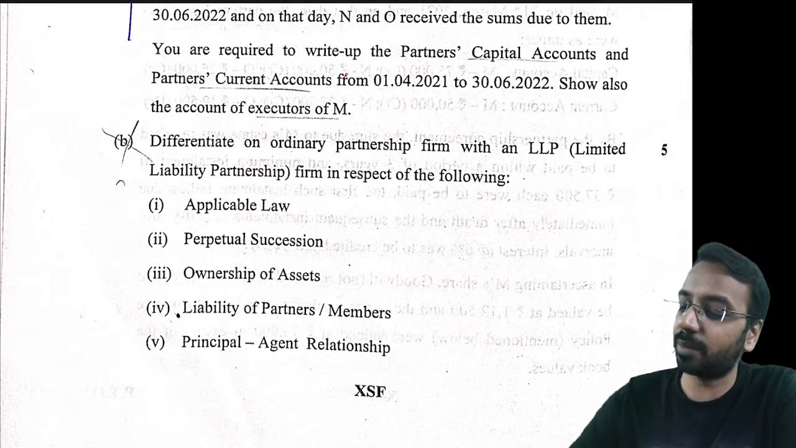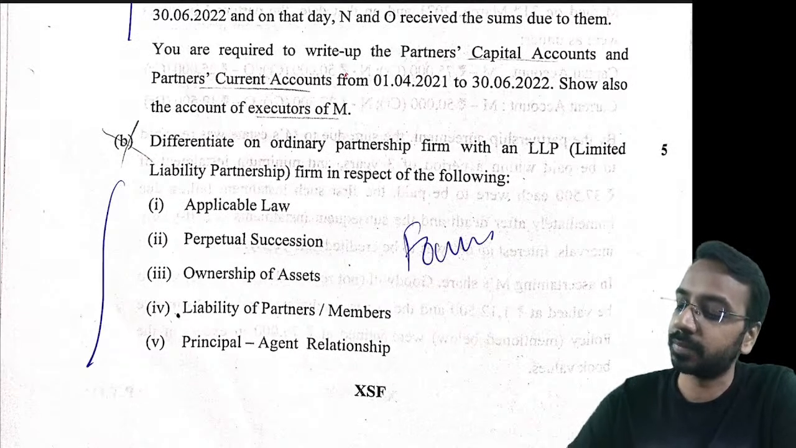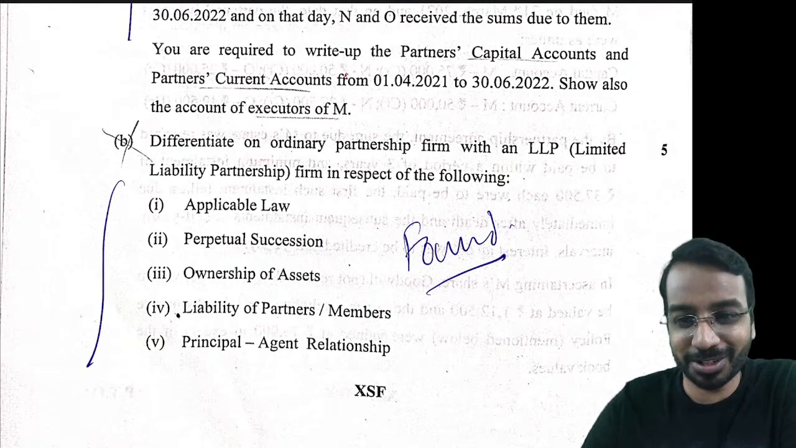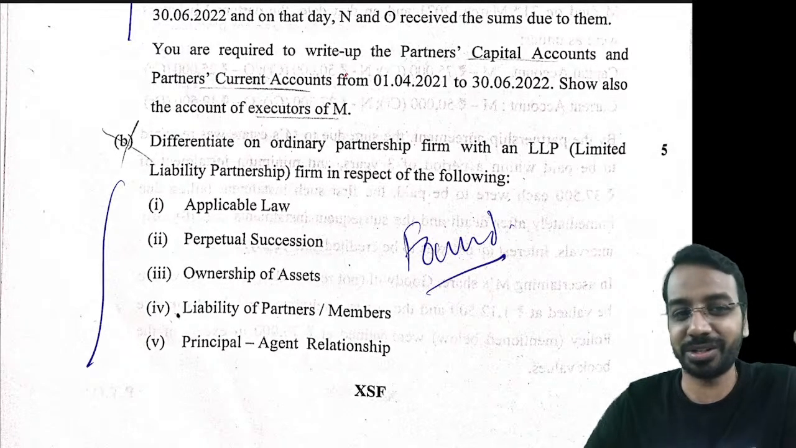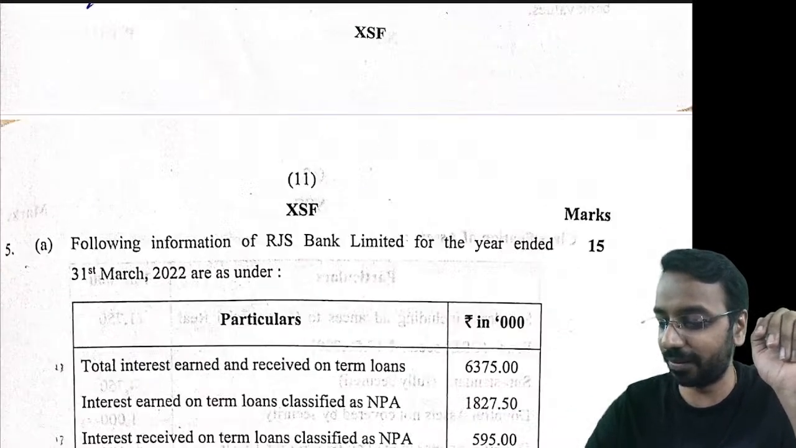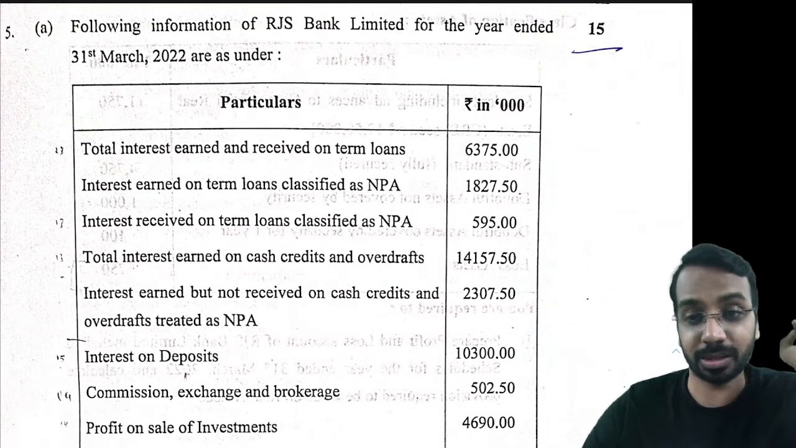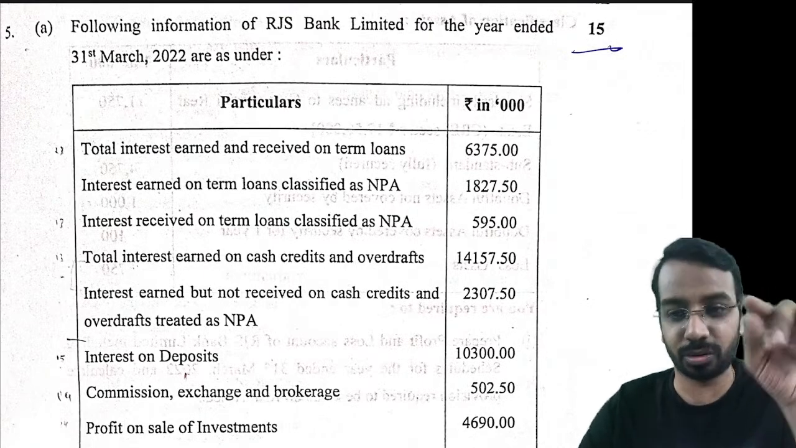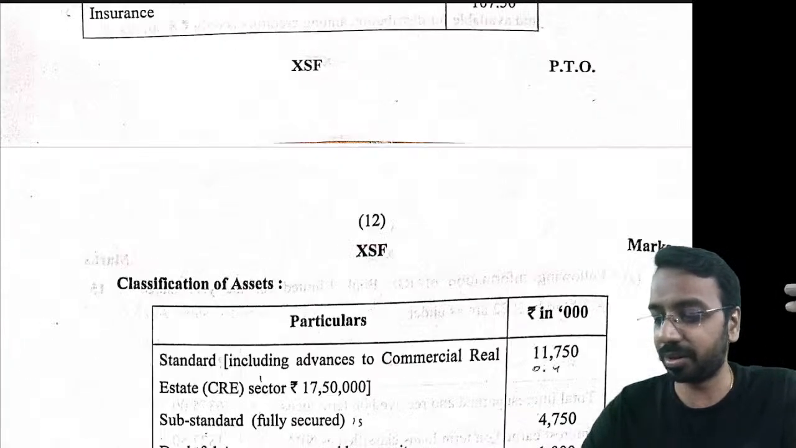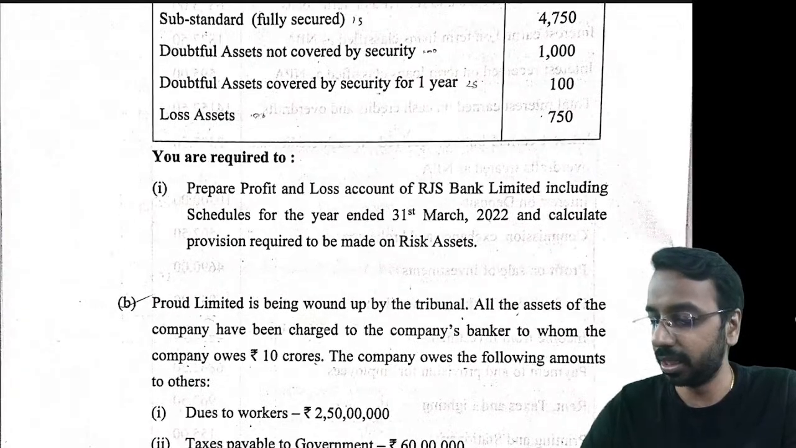Then this is something which comes from your foundation. If you have learned in foundation and simple 5 pointers, so we could solve that. Then the P&L of banking, again for 15 marks. Again, you get extra time to solve this. I would have maybe considered some 12 marks for this question if I were to ask.